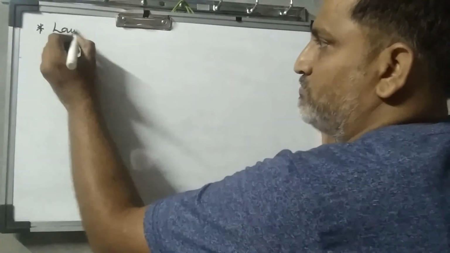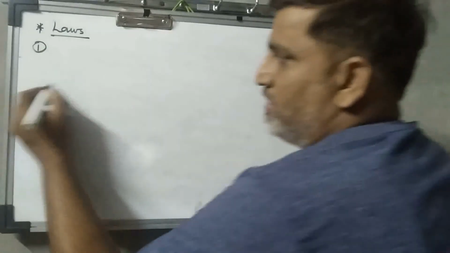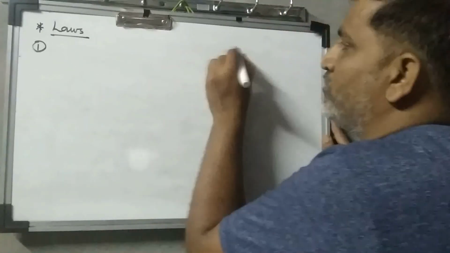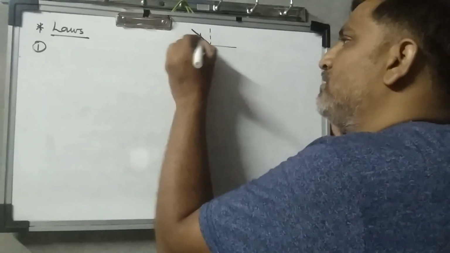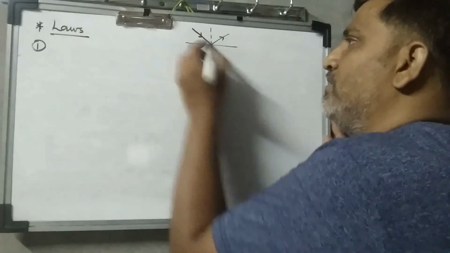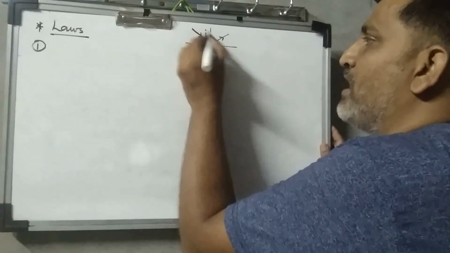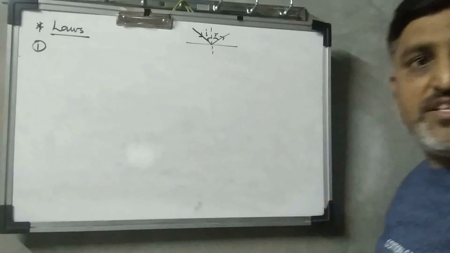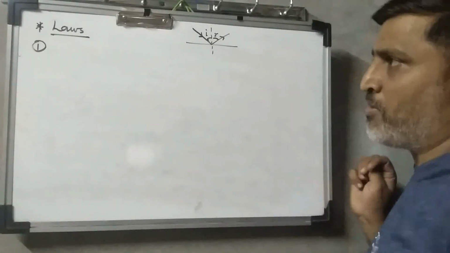Laws. Let me draw a diagram over here for your help. So the incident ray, the reflected ray, and this is the normal. I require I and R here, so that much diagram I have drawn. What are the laws of reflection?